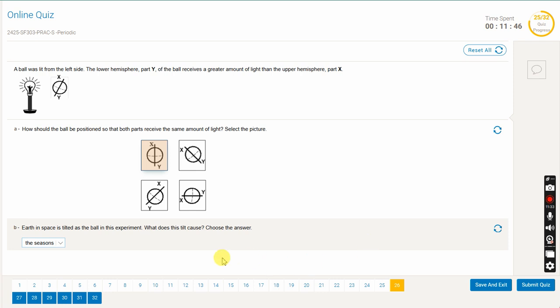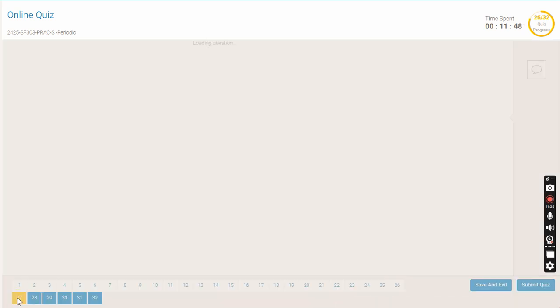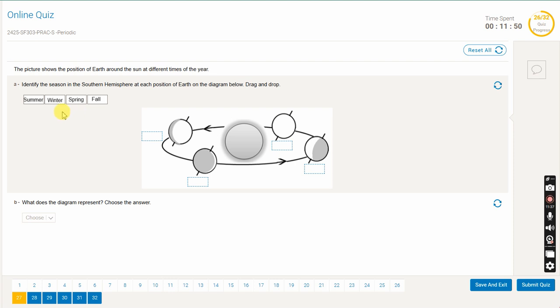Let's go to the next one. We're nearly done. So 27 now. Here, you need to keep in mind this is your winter. Remember, northern hemisphere and southern hemisphere are opposite to each other. So if you write winter here in the northern hemisphere, it will be summer here. And winter is here and summer is here in the southern hemisphere. If it's going to be the northern hemisphere, it's going to flip. It's going to be summer here and winter here.